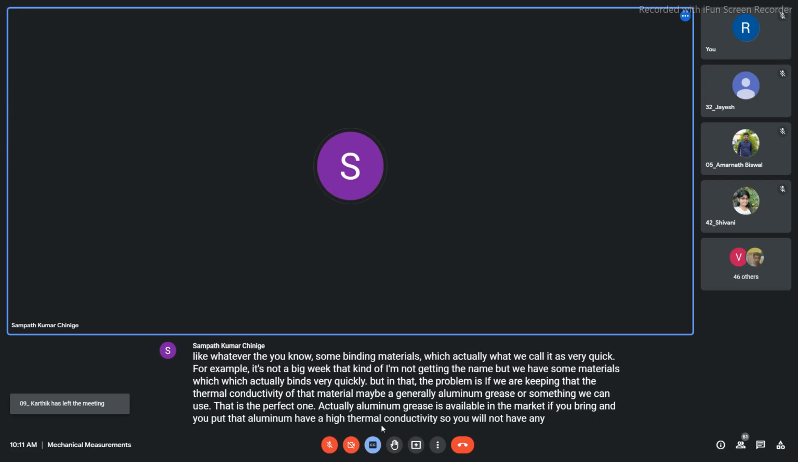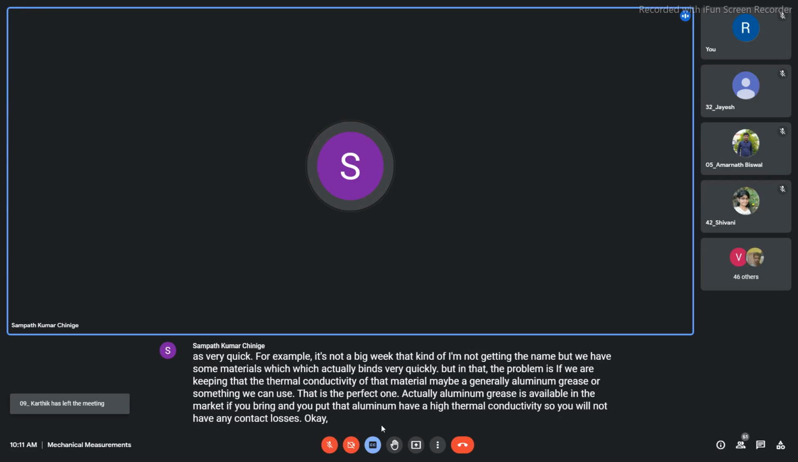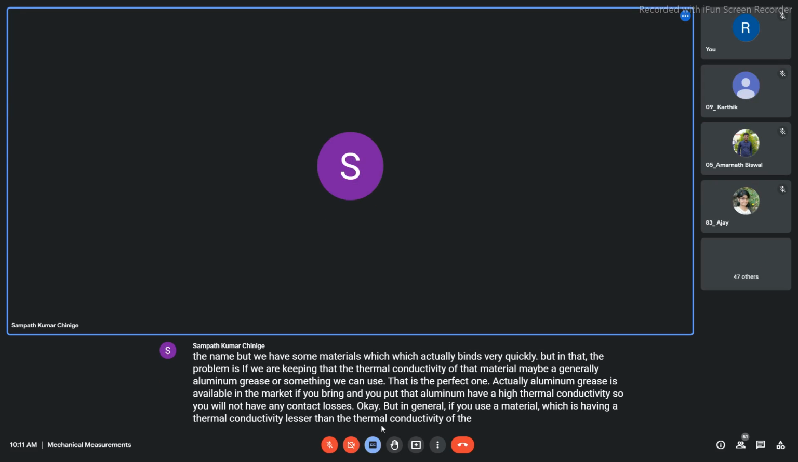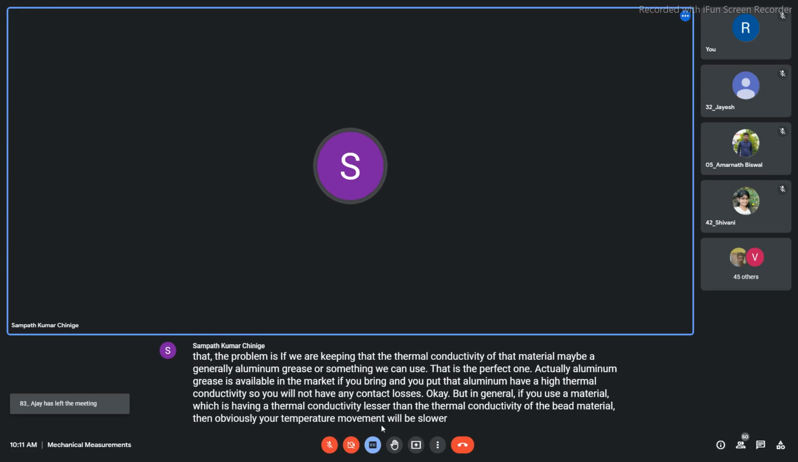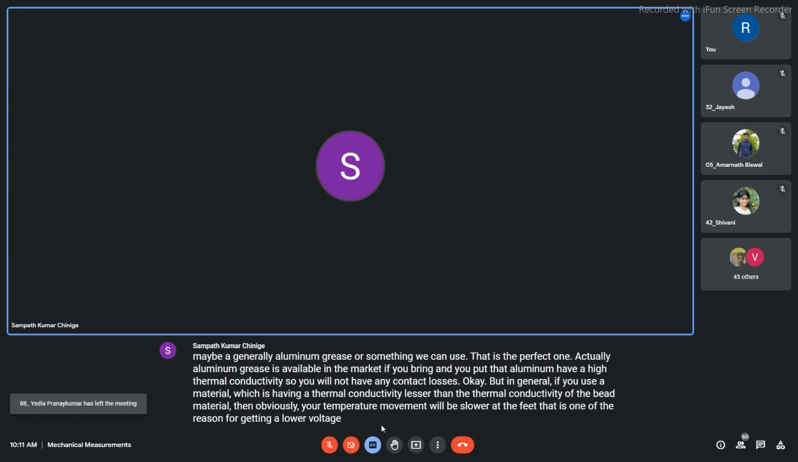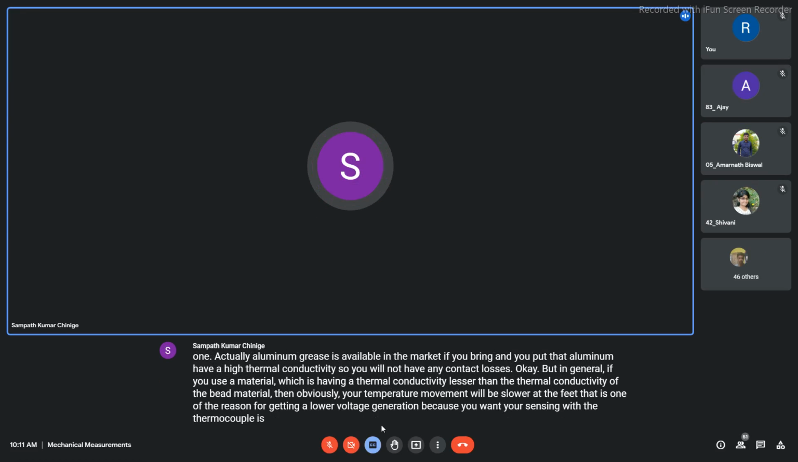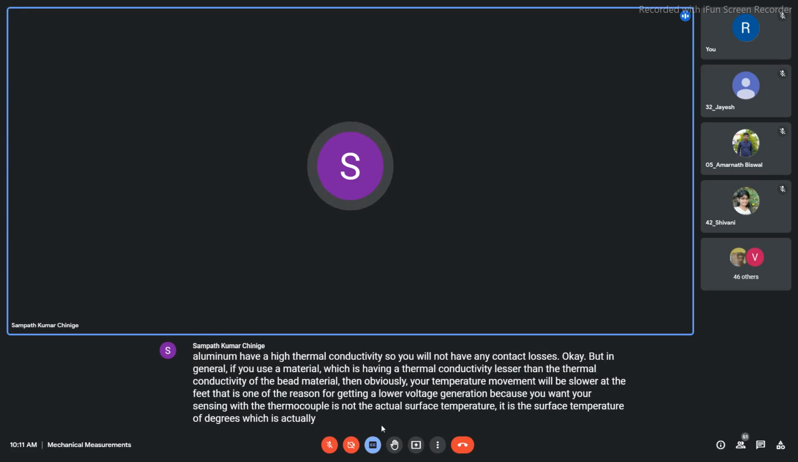losses. But in general, if you use a material which has a thermal conductivity lesser than the thermal conductivity of the bead material, then obviously your temperature movement will be slower at the bead. That is one of the reasons for getting a lower voltage generation, because what you are sensing with the thermocouple is not the actual surface temperature. It is the surface temperature of the grease which is adhering the plate with the thermocouple. Are you getting me, Amarnath? Am I confusing you? Yes, sir.